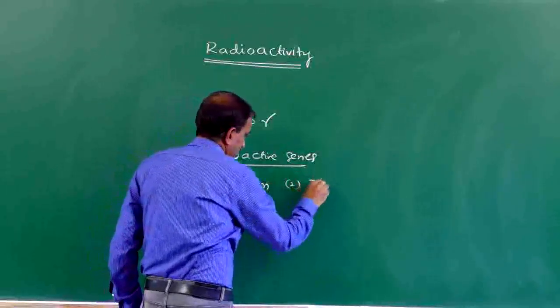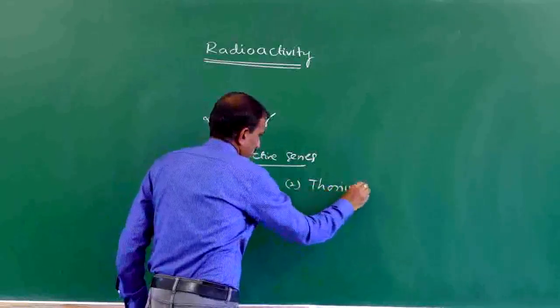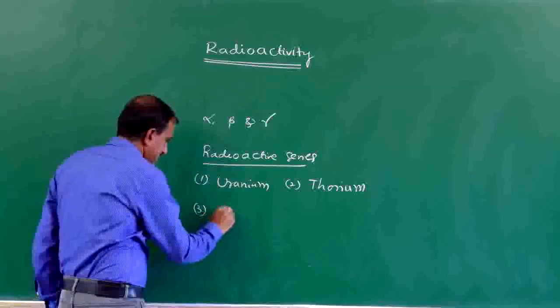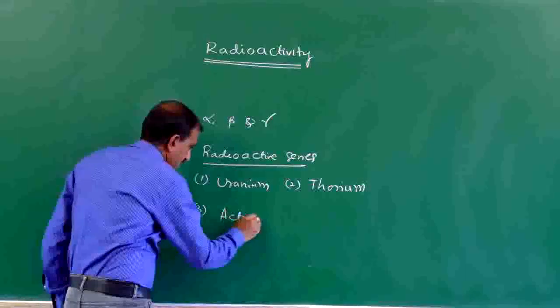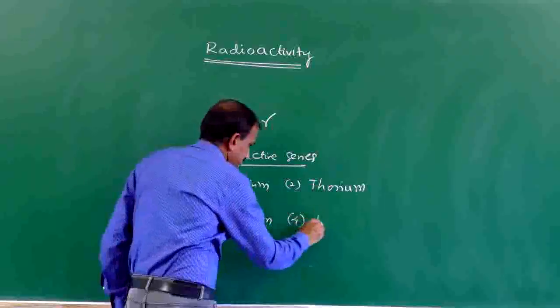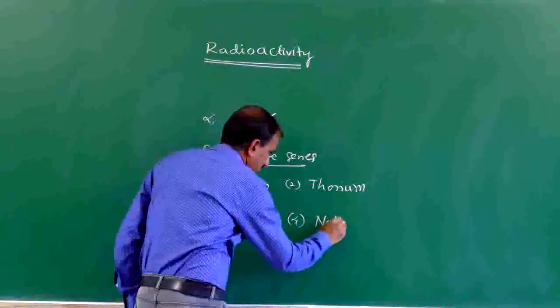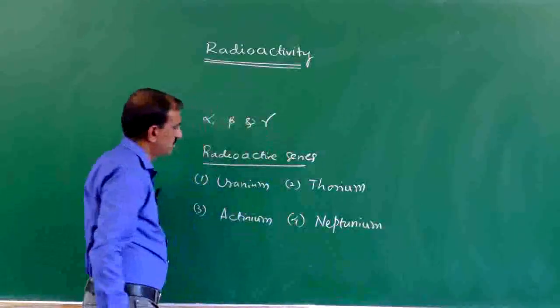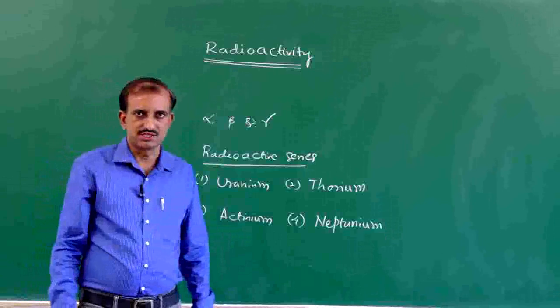Second one, the thorium series. Third one, the actinium series. Fourth one, the neptunium series. These are the 4 important radioactive series.